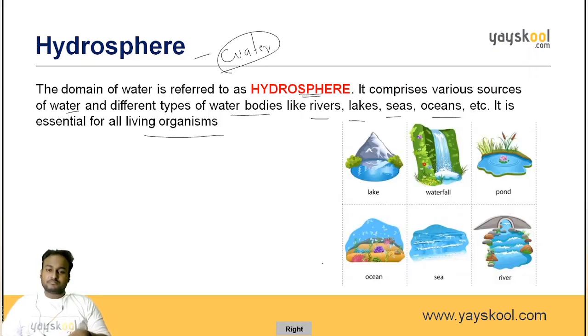Okay. So these are the various water forms. The first one is the lake, waterfall, pond, ocean, sea, river. So these are the various water forms.